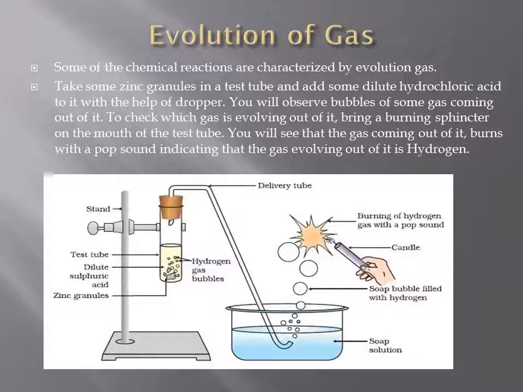In this, gas is evolving and zinc chloride has completely different properties from that of zinc and hydrochloric acid. So this type of reaction is also a chemical reaction, and this change is characterized by evolution of gas.